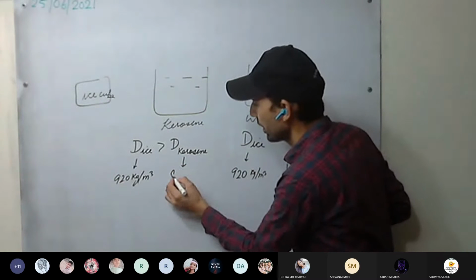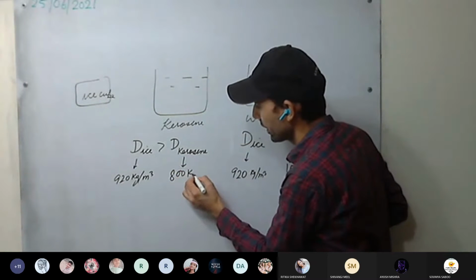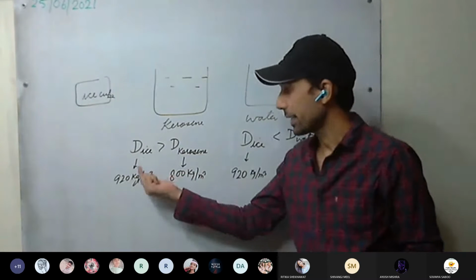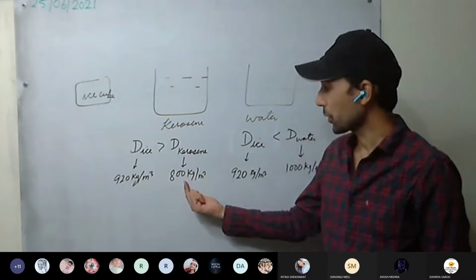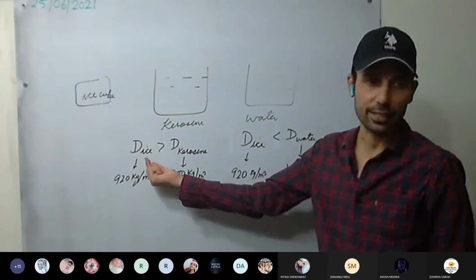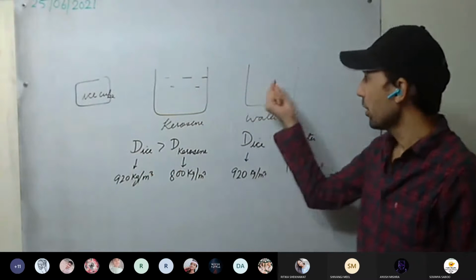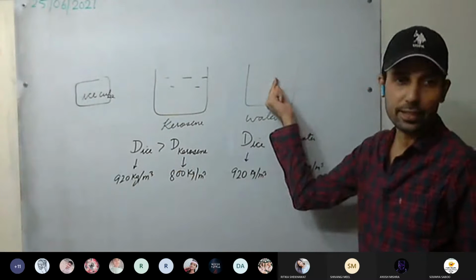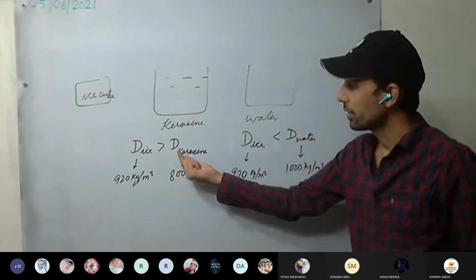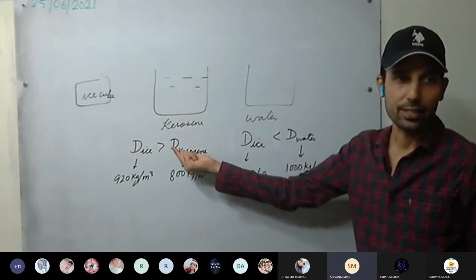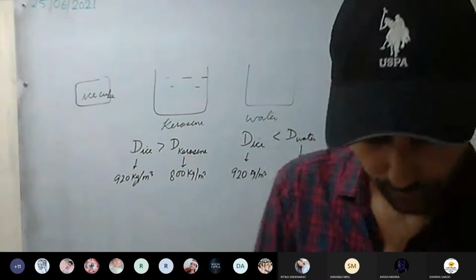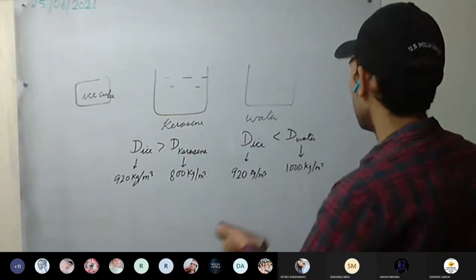Now you can see ice is having more density as compared to kerosene, so ice will sink in kerosene, whereas ice will float on water. So floating and sinking depends on densities. This is clear?